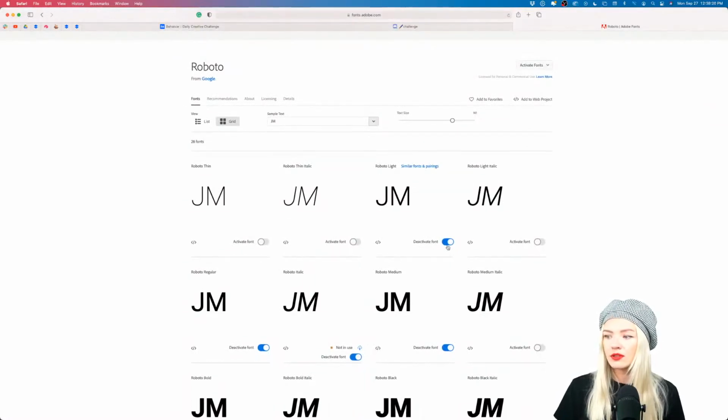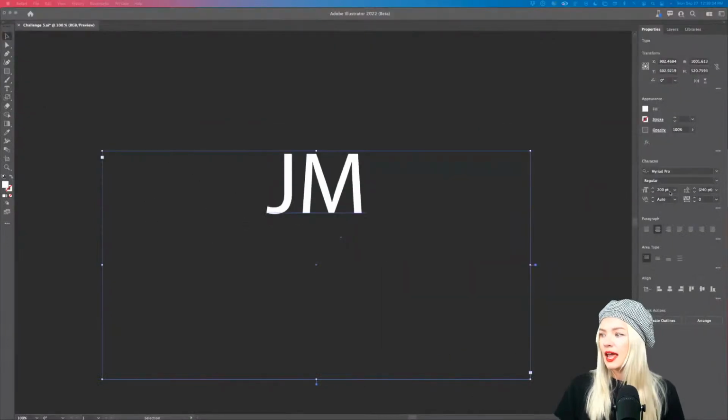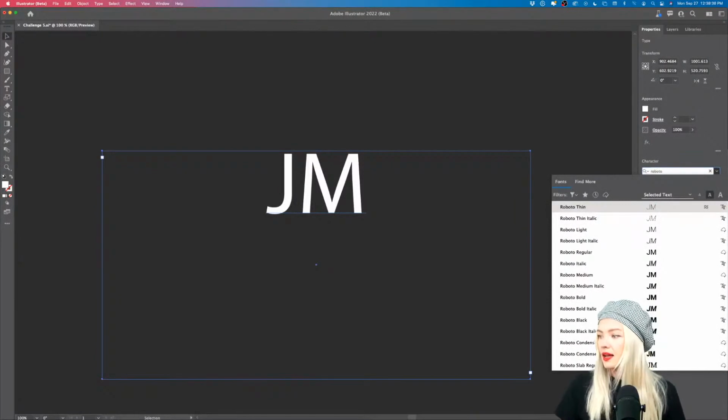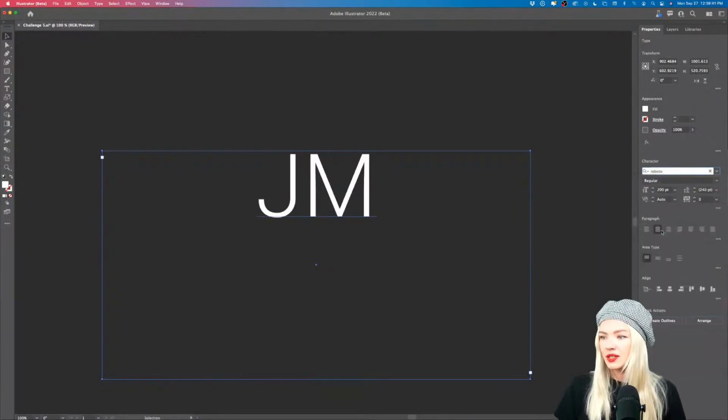This font is already activated in my Typekit. I'm also going to go for Roboto Thin and experiment which one will work the best. All right, so I have activated those two. Now let's go back into Illustrator, and I'm going to search for Roboto right here. And it's already here, it's already activated, which is great. Roboto Light I think will work very well for us.